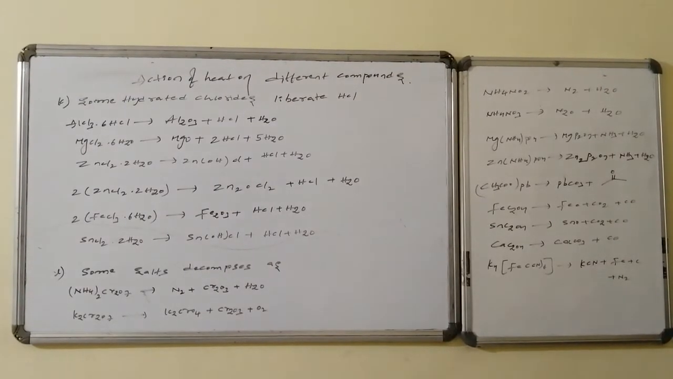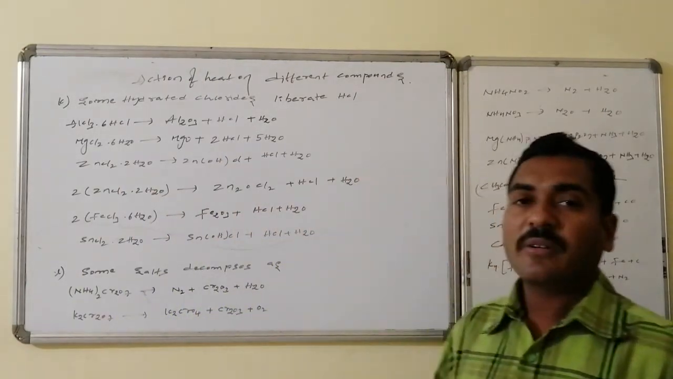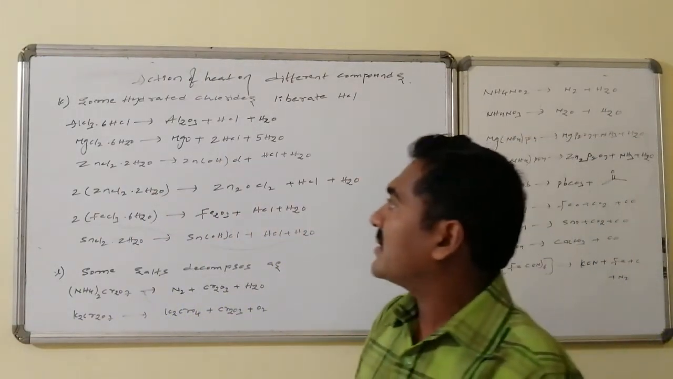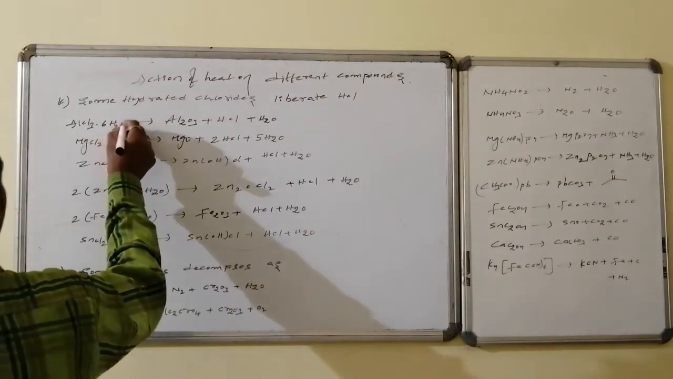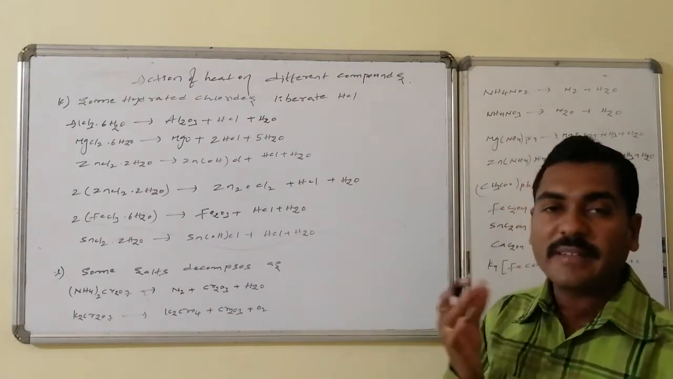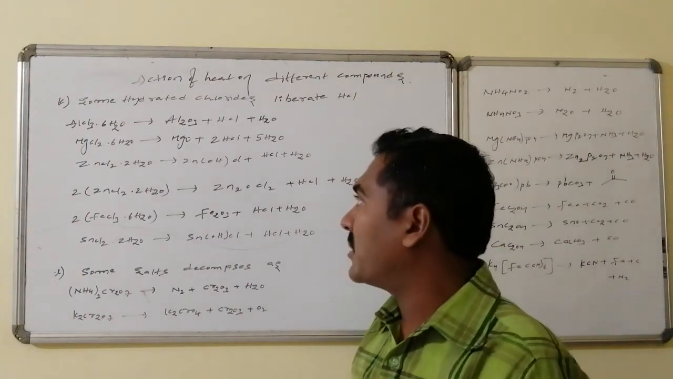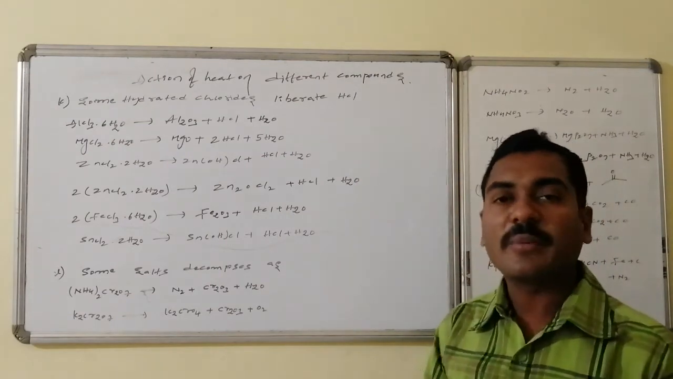Some hydrated chlorides liberate HCl, hydrogen chloride. That is, aluminium chloride 6H2O, on heating, liberates HCl and is converted to alumina, Al2O3, followed by water. Magnesium chloride 6H2O is converted to magnesium oxide, followed by HCl and the water.